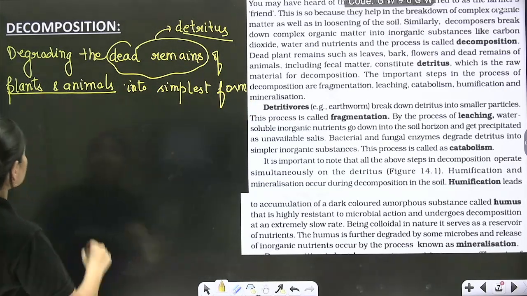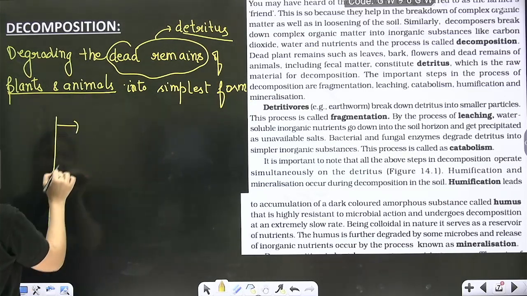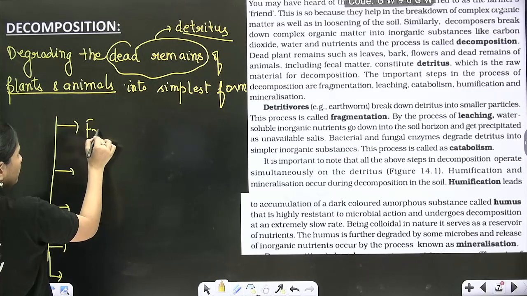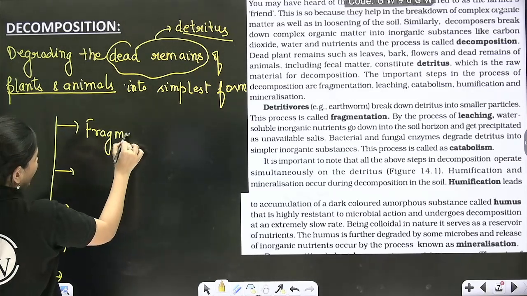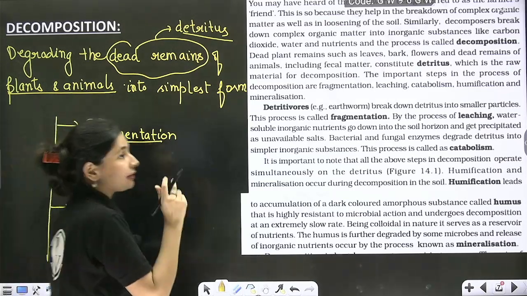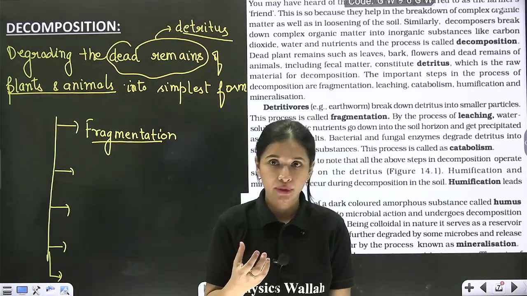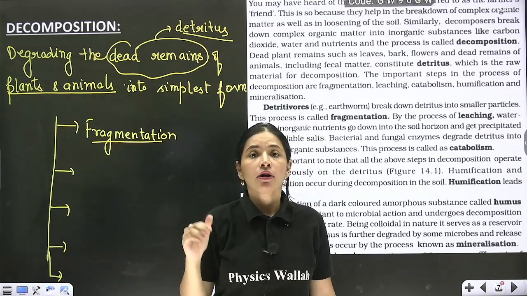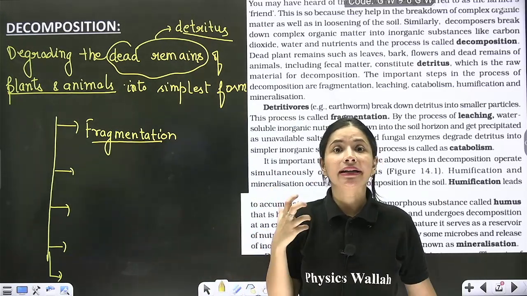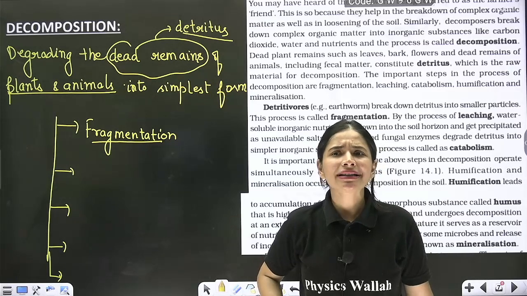Now, this decomposition is done in 5 steps. They are, first is fragmentation. Fragmentation is done with the help of some detritivores like earthworm. You know, earthworms are known as friends of farmers. Why? Because earthworms are detritivores, like termites and earthworm.